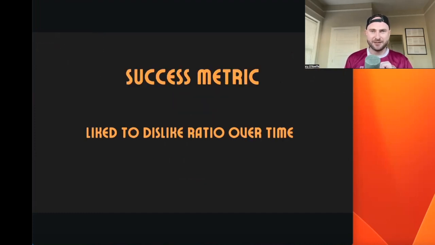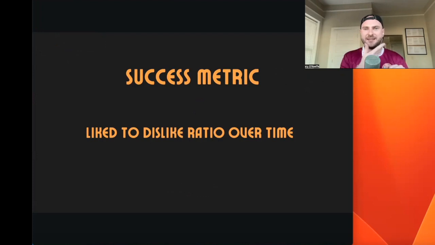Our success metric, as with any project, if you're not measuring against something to succeed, you're at nothing. So we're going to measure the like to dislike ratio over time. So I'm going to design an algorithm that gets fed to a user, and the user can either like what they see or dislike what they see. Or in this case, also they can skip, but we can talk about that.